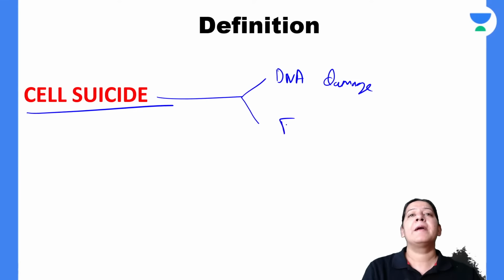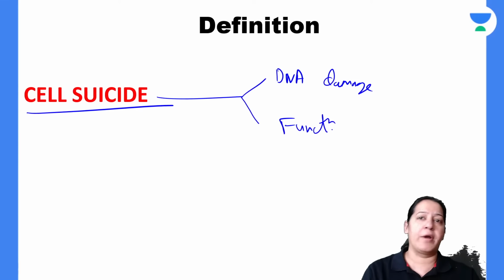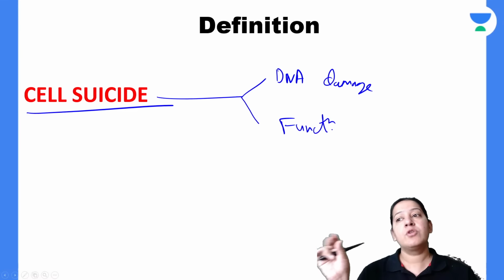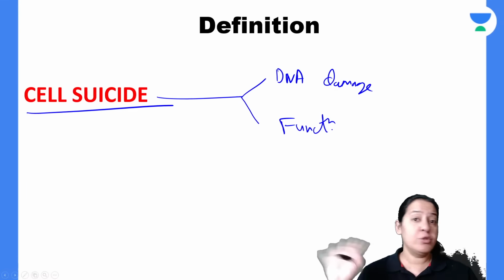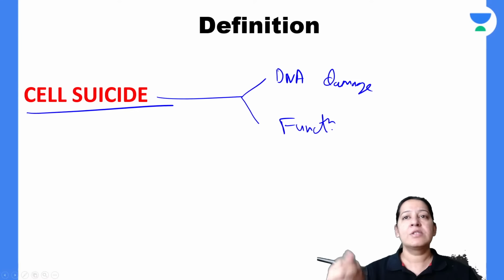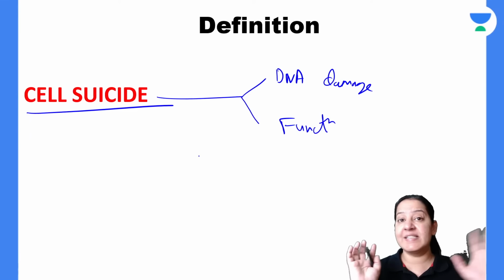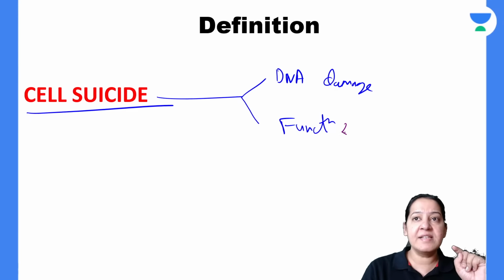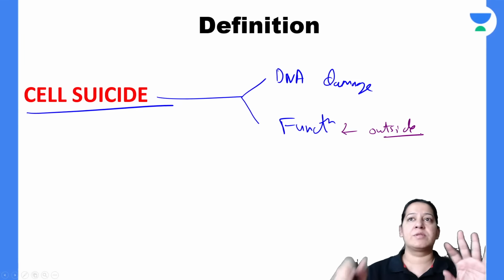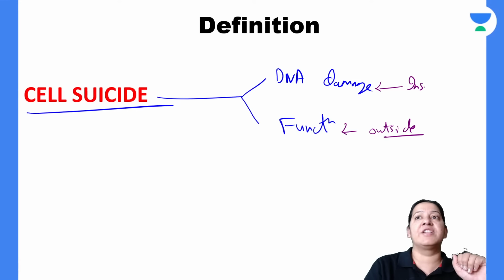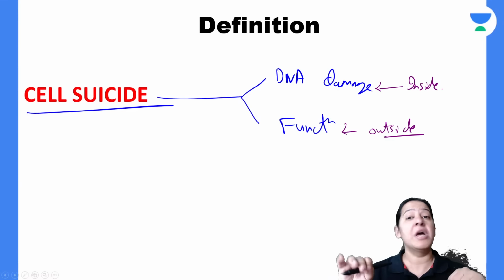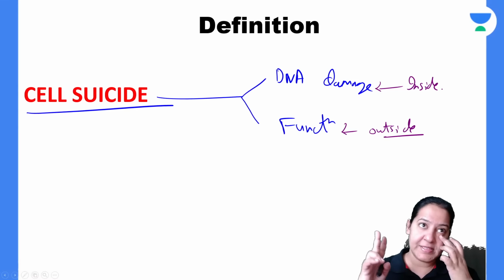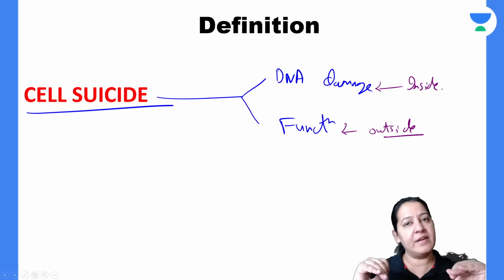The second reason is that the cell has already performed its function in the body and is of no more use. The body will give a signal to the cell that your function in the body is already over. Now please commit suicide. We don't want you. So the cell will commit suicide. In the first case the signal is coming from outside, the body is saying your function is over. In the other case the signal is coming from inside. The nucleus of the cell is giving a signal that the DNA inside me is damaged, so please commit suicide.